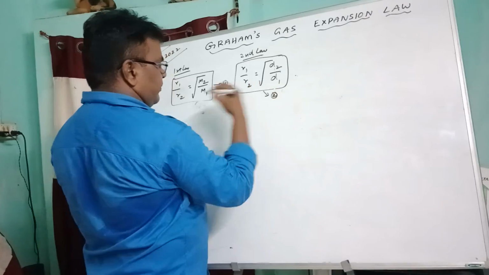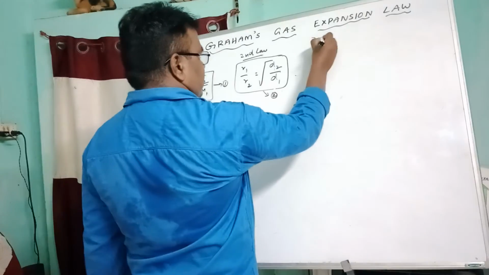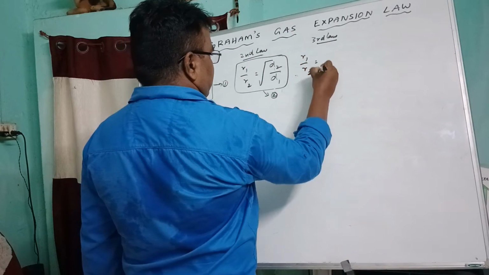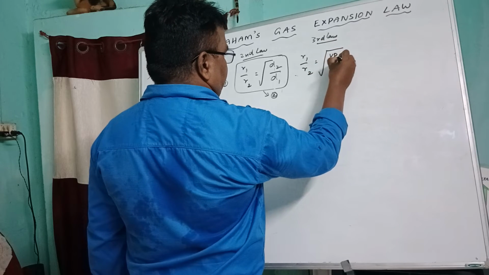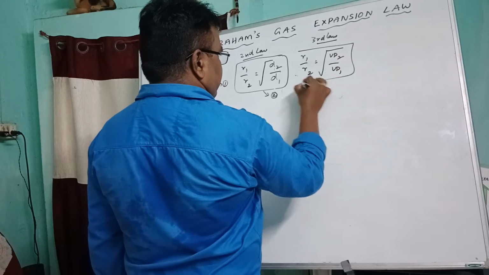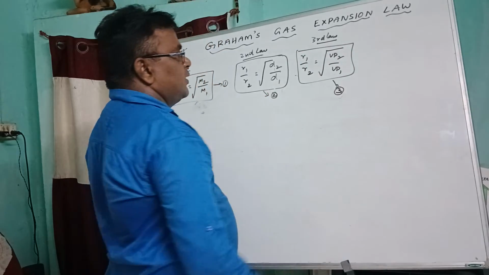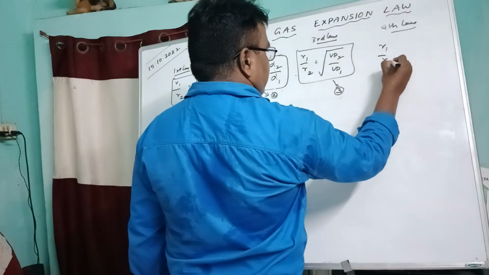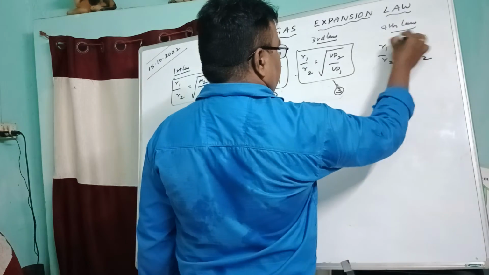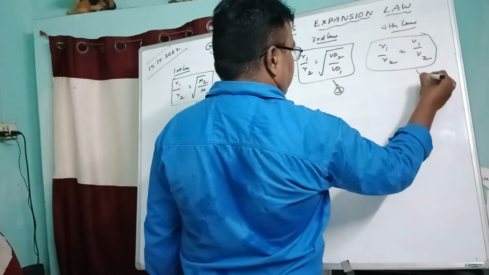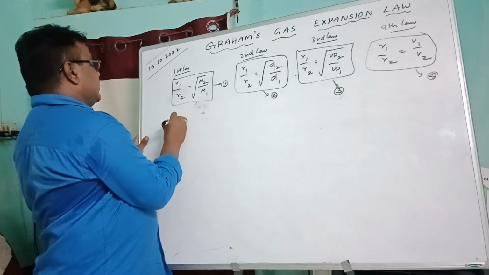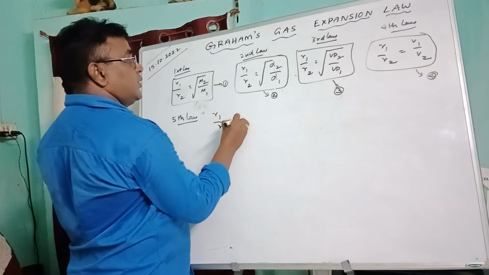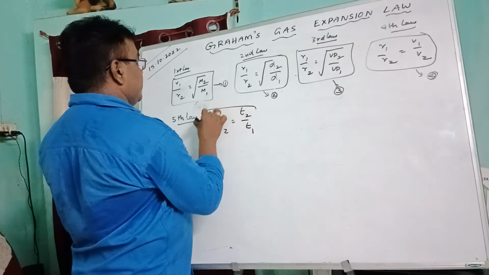The third law is R1 by R2 is equal to square root of VD2 by VD1. The fourth law is R1 by R2 is equal to V1 by V2. The last one, the fifth law, is R1 by R2 is equal to T2 by T1.